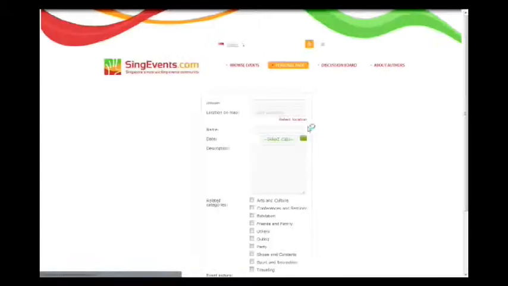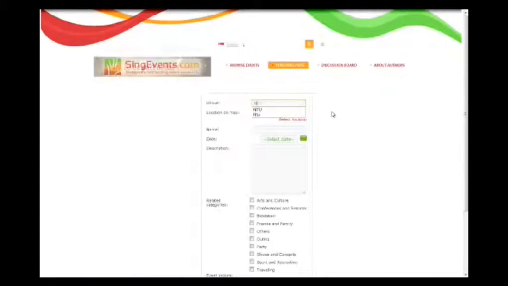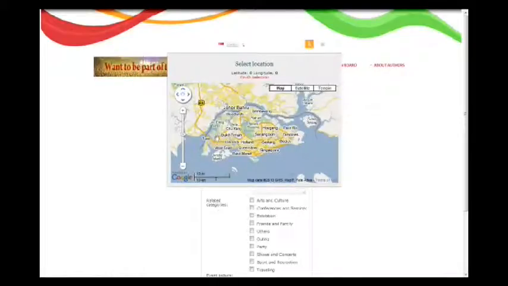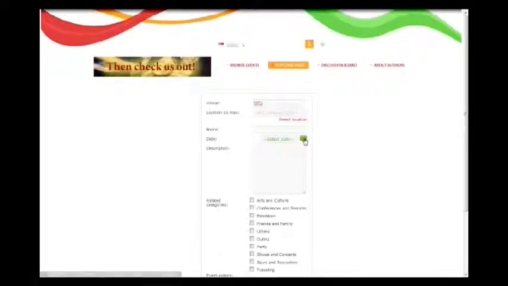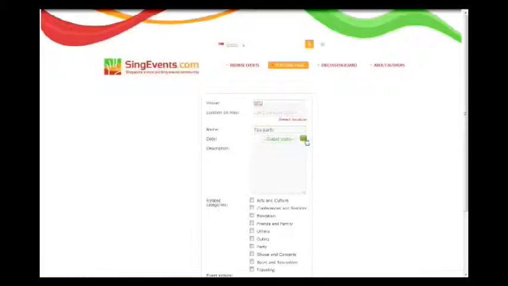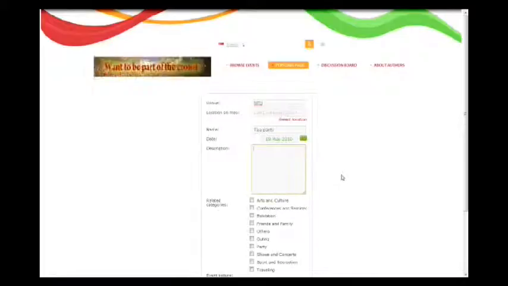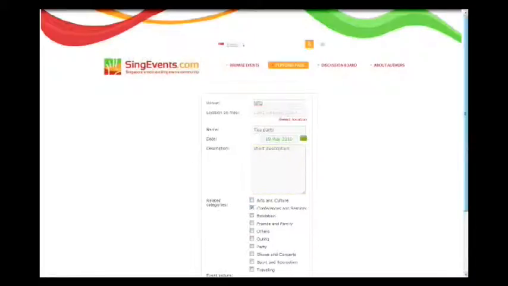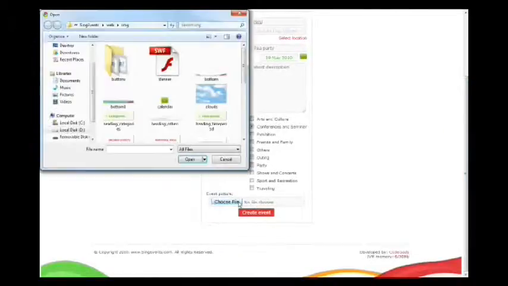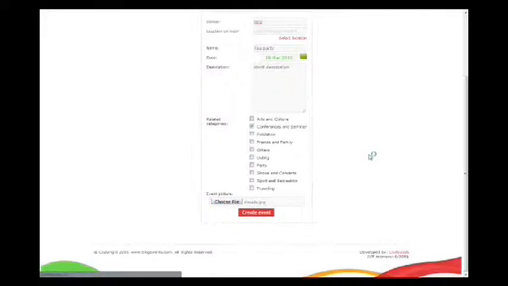After you registered your phone, you can create a new event. For example, if you would like to create a tea party, you just select the venue as NTU, you select the location that is near NTU, you select a name for it, which would be tea party, and you select the date, which is the 19th of May. And you add a short description. Then you will select the categories, which would be conference. And you can choose a file to upload as picture. We can choose these pretty clouds here. We can create this event.